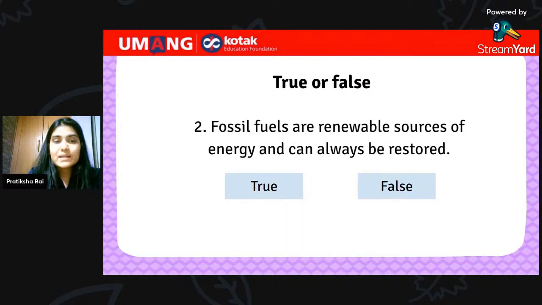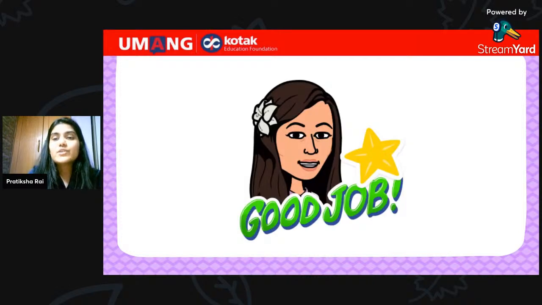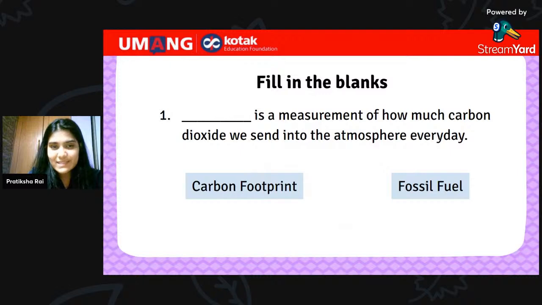Let's look at the next one. Fossil fuels are renewable sources of energy and can always be restored. Is it true or false? Think about it very carefully. Are fossil fuels renewable sources of energy or non renewable sources? Yes, that's right. It is false. So, fossil fuels are non renewable sources of energy, and it is very difficult to restore them. Okay. Well done, everybody.